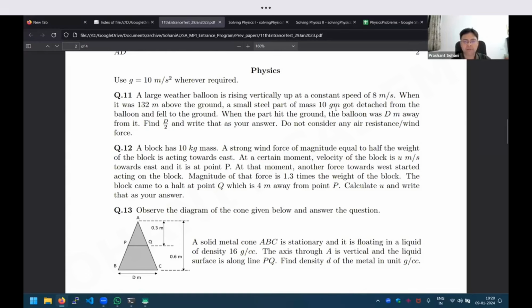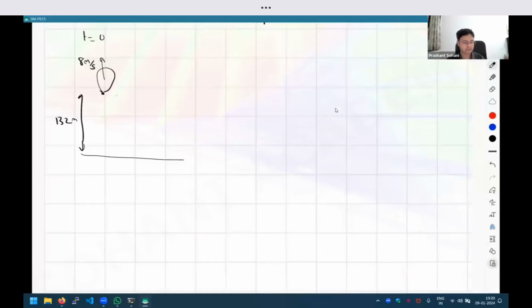But if you read the question properly, you will realize that the mass is not really important, because the object is going to fall down under gravity, right? And we know the gravitational acceleration. If you say the mass is m, then the gravitational force on that object is m into g. If you equate this with F equal to ma and find the acceleration, it is going to be g only, right? So why bother dealing with the mass at all? We only care that it is going to fall under gravity. So that information is not required.